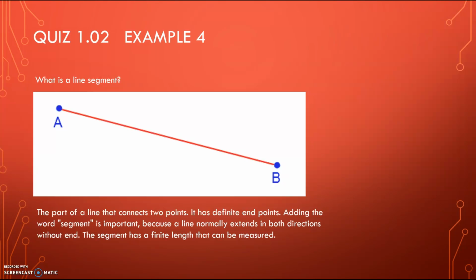What is a line segment? So here we have line segment AB, and notice it has endpoints, not arrows, because it stops. It is the part of a line that connects 2 points, and it has definite endpoints. Adding the word segment is important because a line normally extends in both directions without end. The segment has a finite length that can be measured.